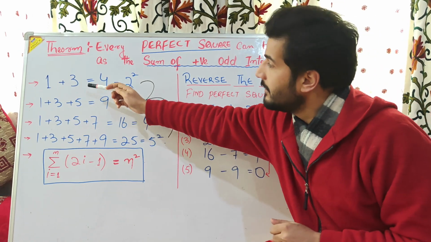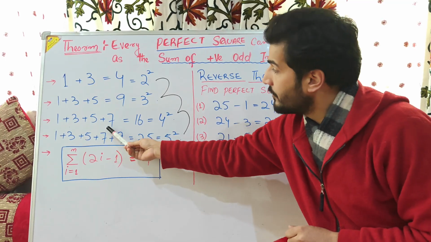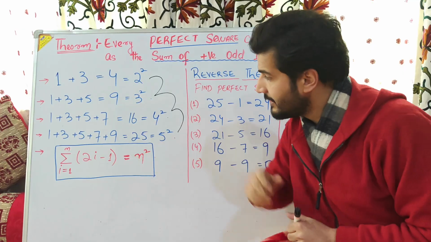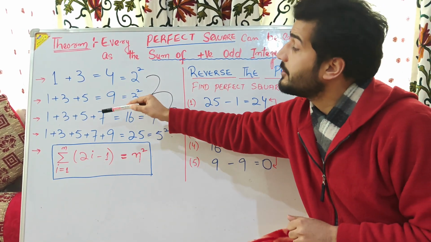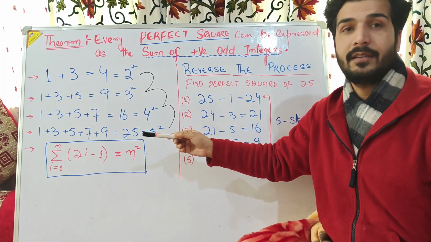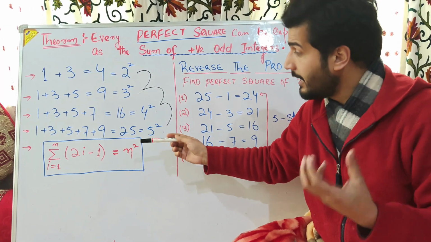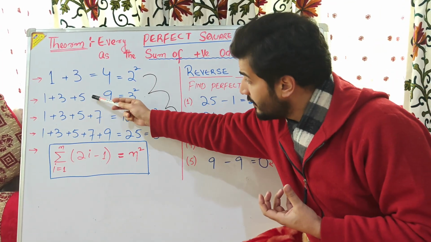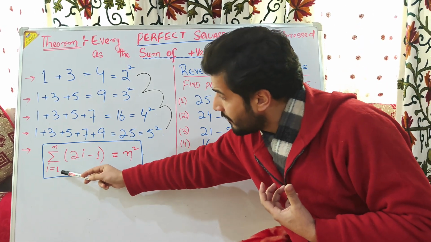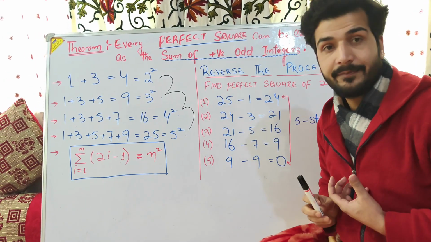The pattern is that every perfect square number can be represented as the sum of positive odd integers, right? So what could be the general term from this? From these patterns, what conclusions can we draw? We can write the general term as the summation of 2i minus 1, with i running from 1 to n, equals n square.